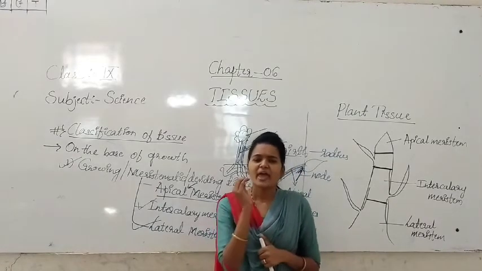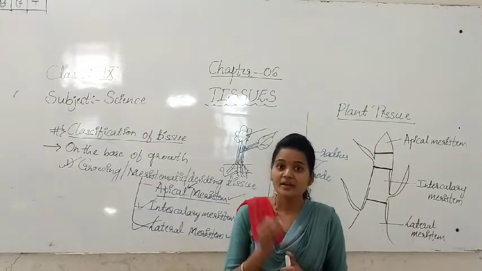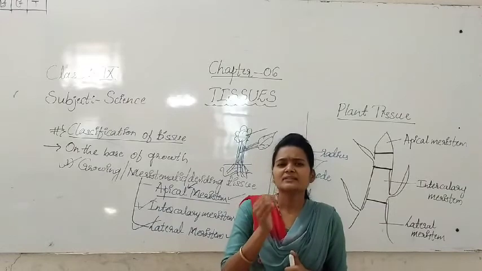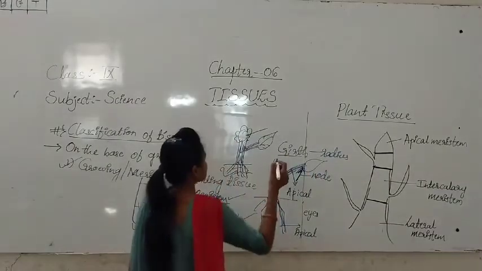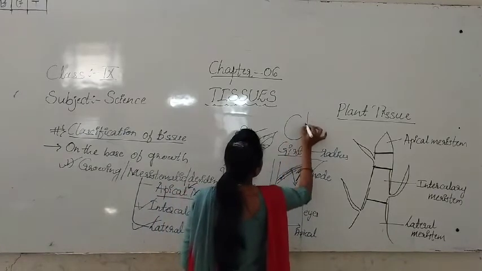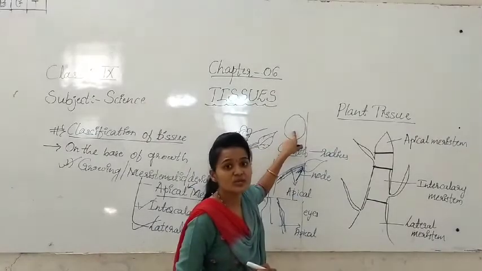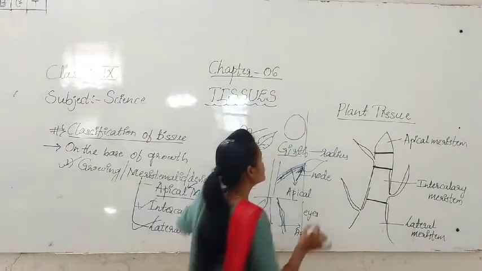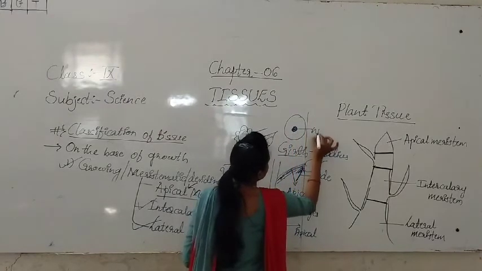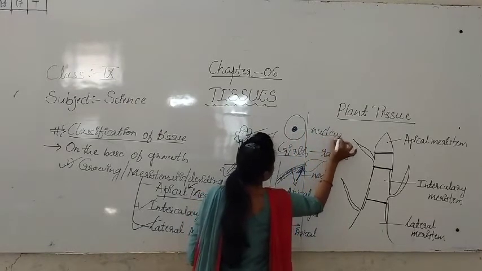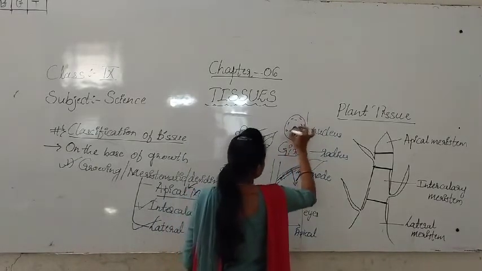See students, every tissue has cells, and each cell has a dense nucleus. For example, if it is a cell, what does it have to contain? It has a nucleus. We can say the dense nucleus. Then cytoplasm.